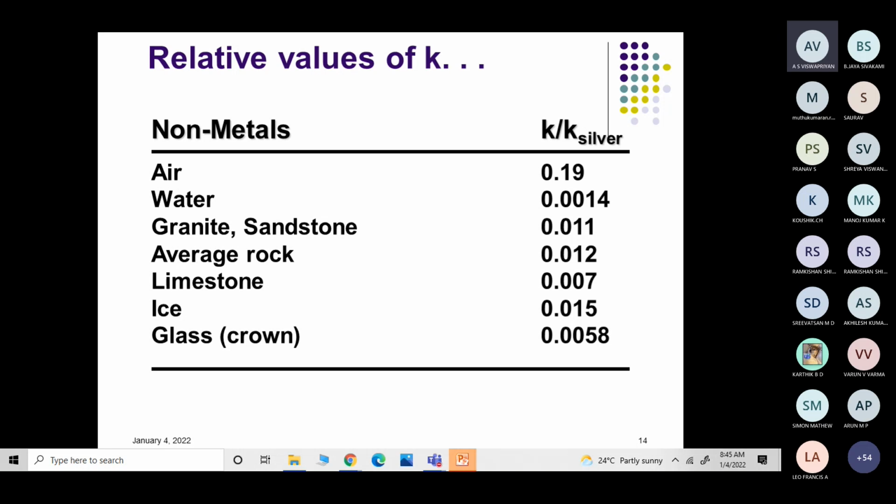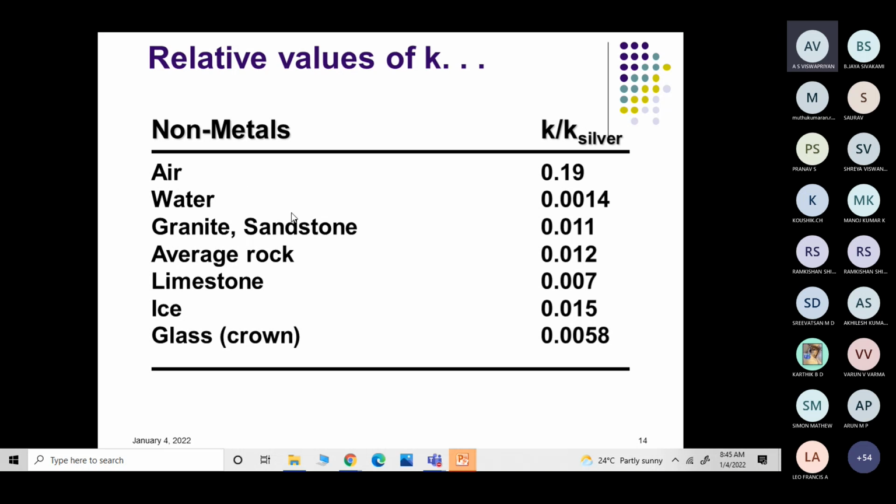Very low thermal conductivity, and it won't break down easily, right? Often we think that glass will break, but it has very low thermal conductivity and it is highly heat resistant. That's the important thing you have to understand.